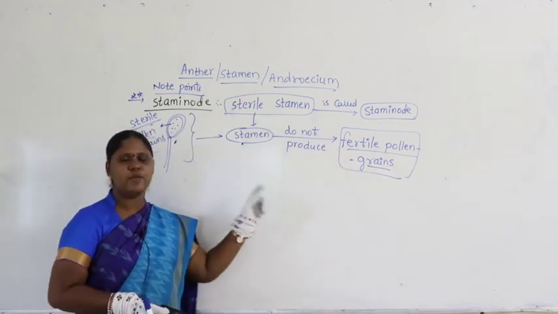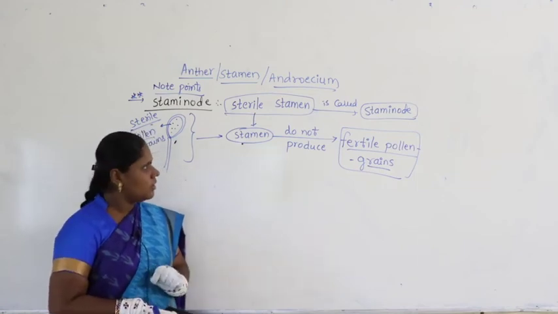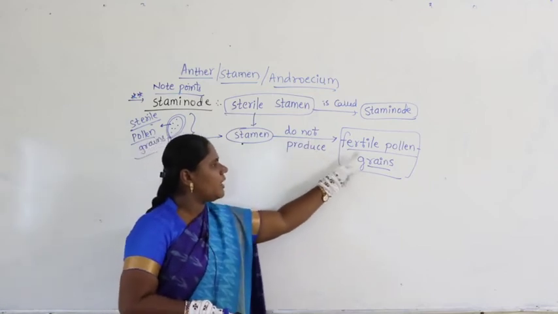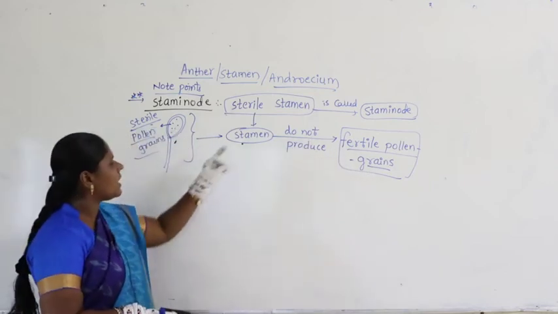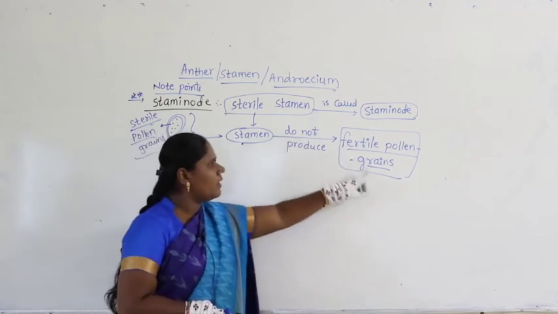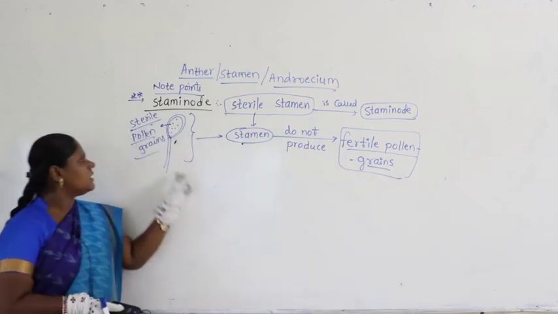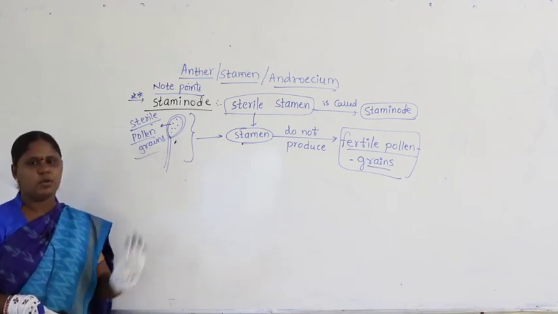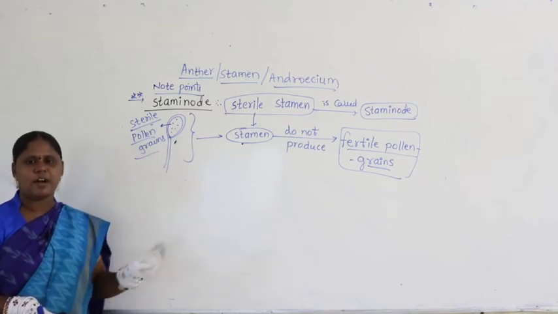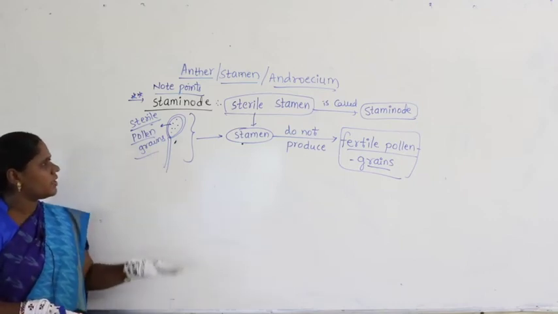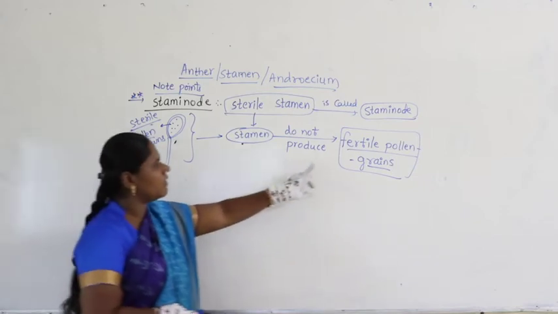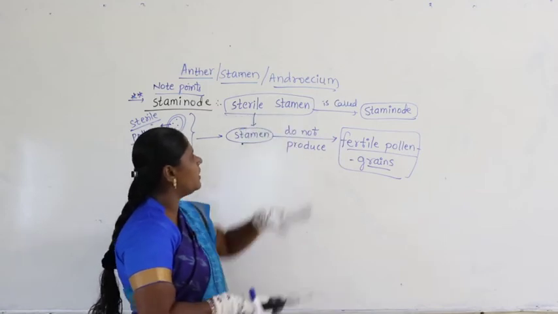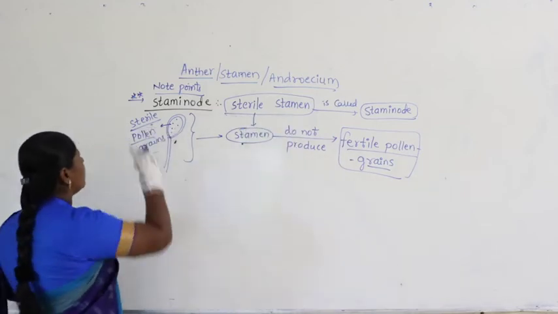Fusion of male and female is called fertilization. No doubt pollen grains are produced, but they will not participate in fertilization. They are not fertile pollen grains. Such type of sterile stamen itself is called as staminode.